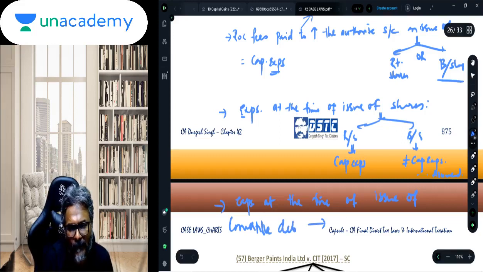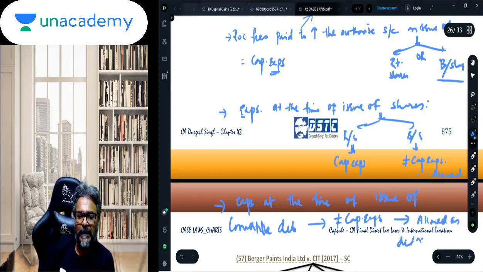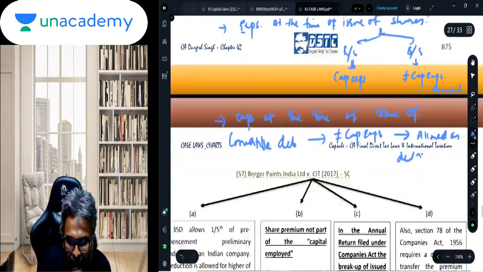What you have issued is a debenture. Debenture is like a loan, so it is not a capital expenditure, and therefore allowed as deduction. So just keep in mind the ROC fee paid in the first part, whether it is for the rights issue or IPO, or for the bonus issue, doesn't matter. All is considered as capex and therefore will not be allowed as deduction.